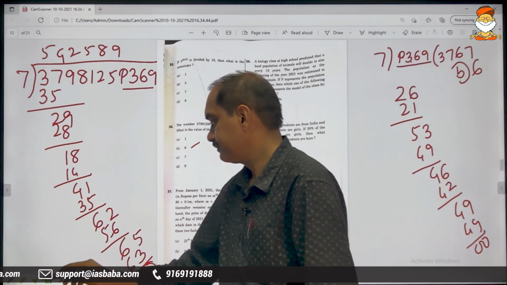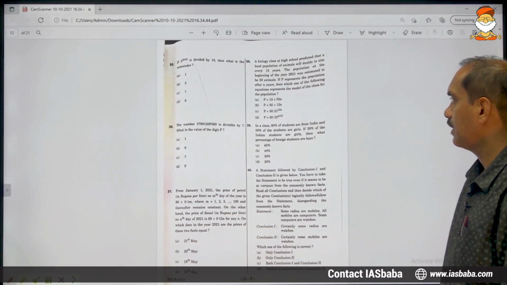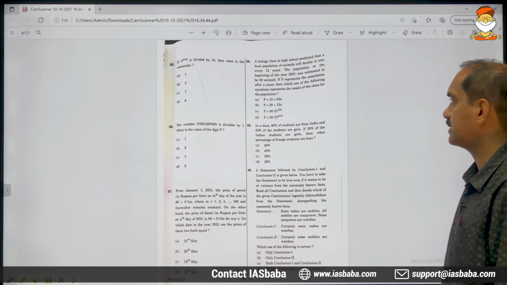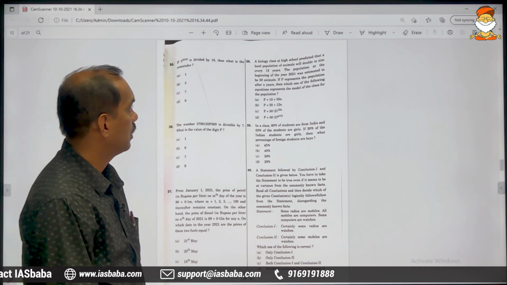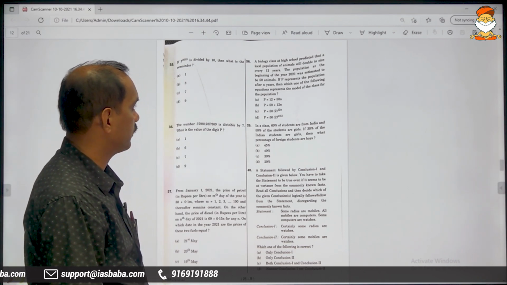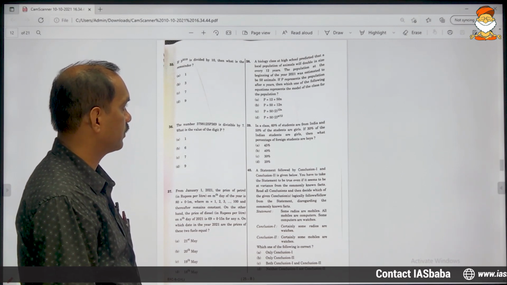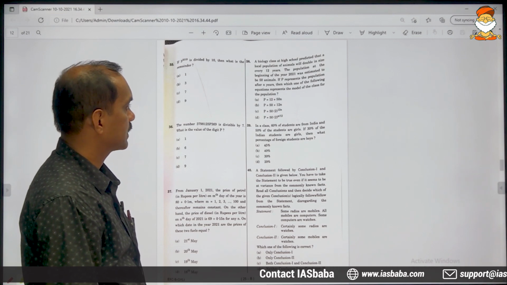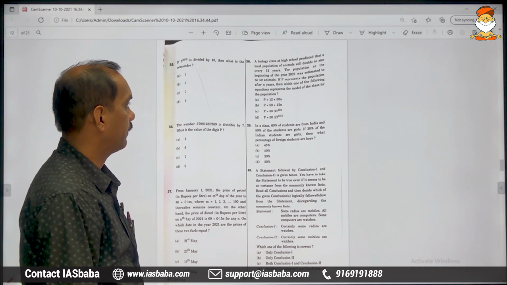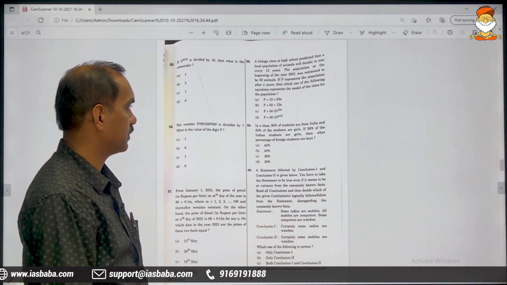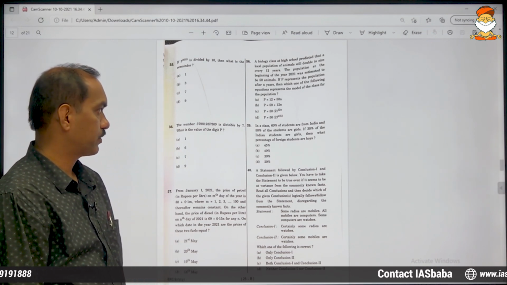Moving on to the next one. Problem number 38. A biology class at high school predicted that a local population of animals will double in size every 12 years. The population at the beginning of the year 2021 was estimated to be 50 animals. If P represents the population after n years, then which one of the following equations represents the model of the class for the population?